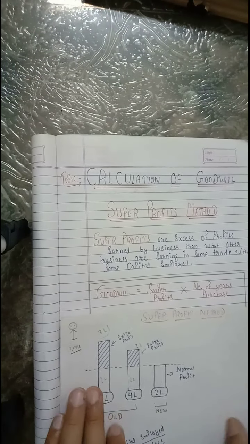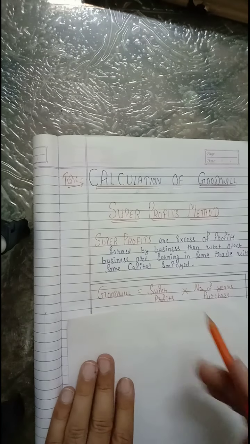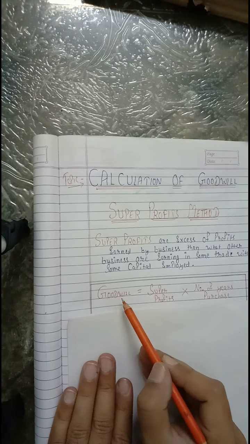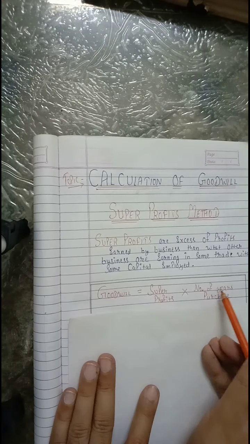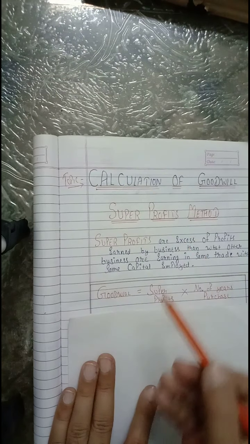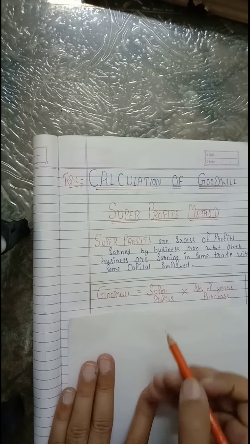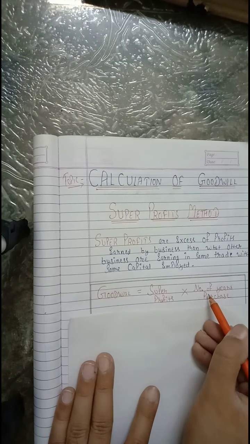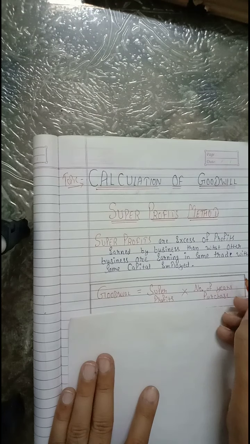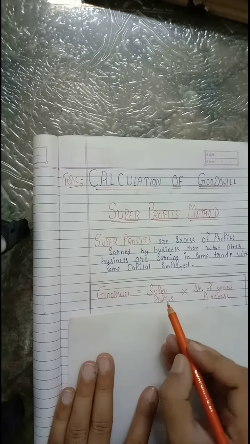Now see how to calculate goodwill by this method. Under this method, goodwill is equal to super profits into number of years of purchase. How to calculate goodwill by this method? Simply super profits are to be multiplied with the number of years of purchase, and you already know the number of years of purchase will be given in the question.